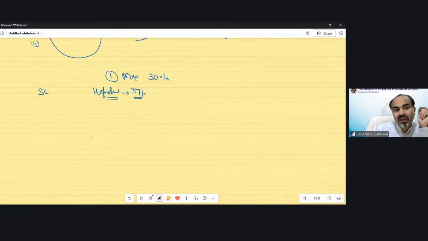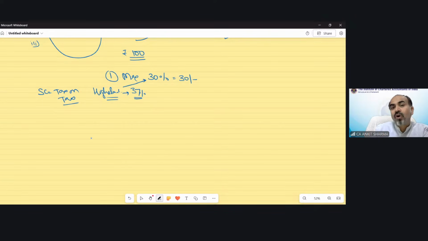Clear? And this 37% is on tax. So surcharge means tax on tax. We have seen that surcharge is not applicable on income. Suppose income is rupees 100. Then the tax could be maximum 30 rupees. And surcharge would be on this 30, not on 100. So if I take 37% of 30, that would be 11.1. As a percentage, it would be 11.10%. Clear?